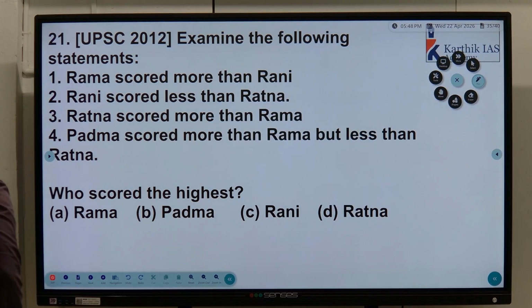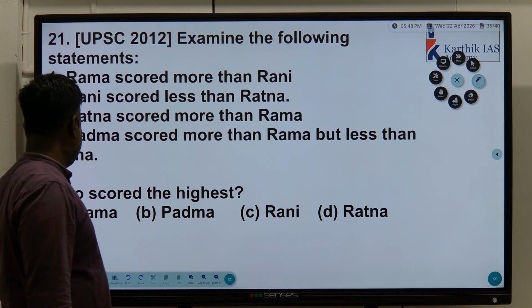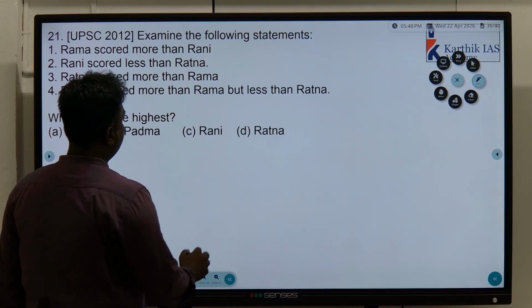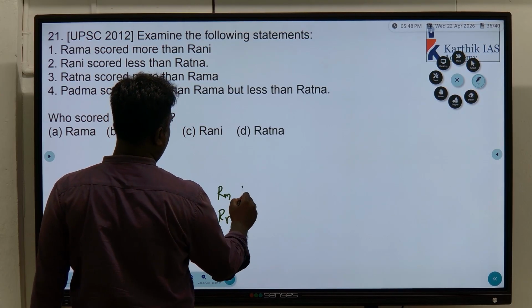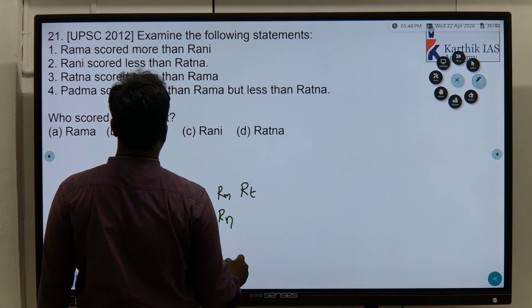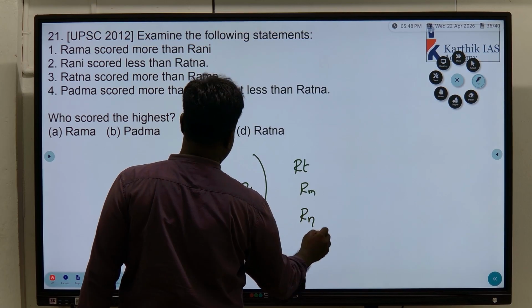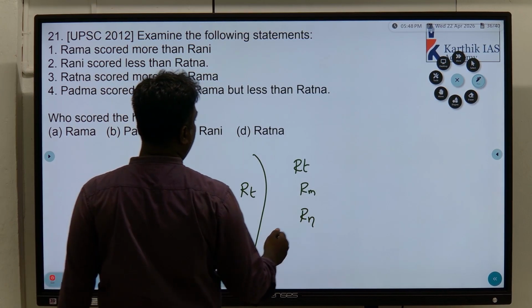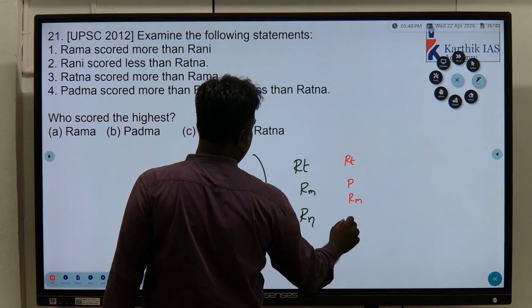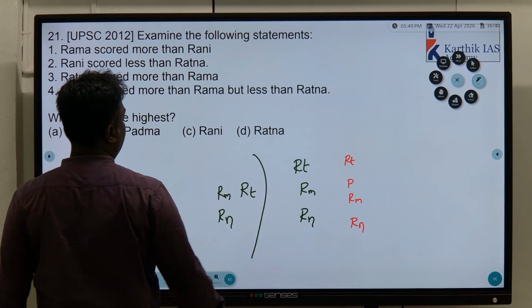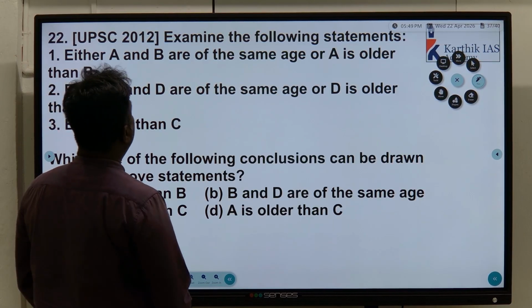Okay, 21st question. Rama scored more than Rani. Rani scored less than Ratna. Ratna scored more than Rama. So that's the statement. Ratna, Rama, Rani. Understand? Ratna scored more than Rama but less than Ratna, then Rani. Who among them is the highest is the question. So Ratna. Obvious, right?